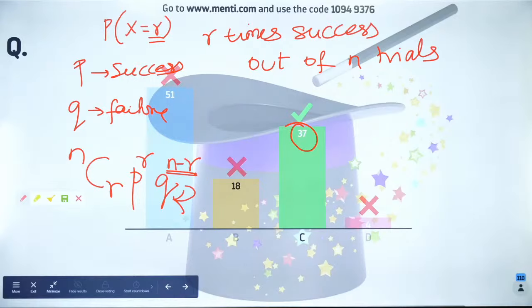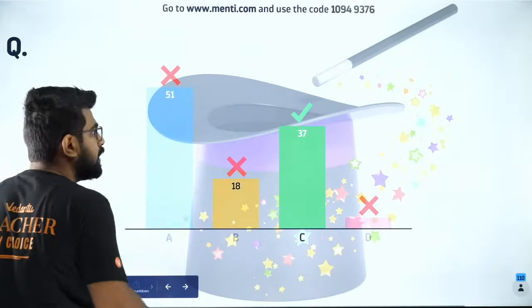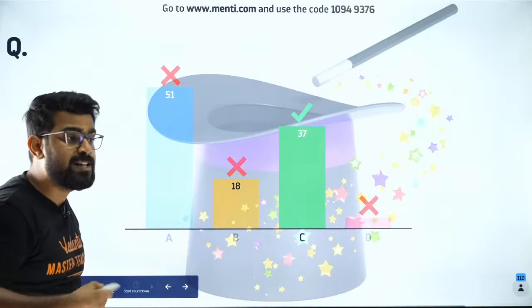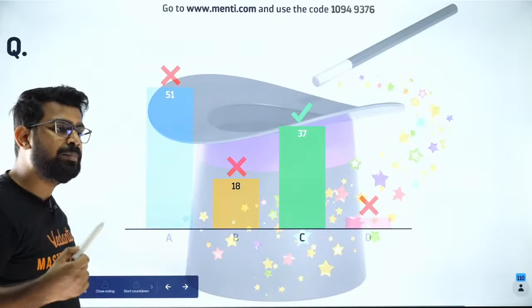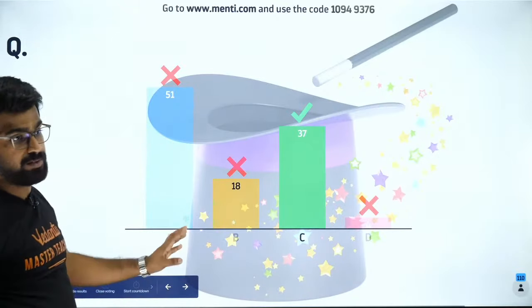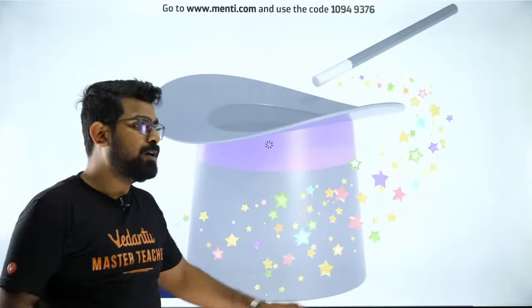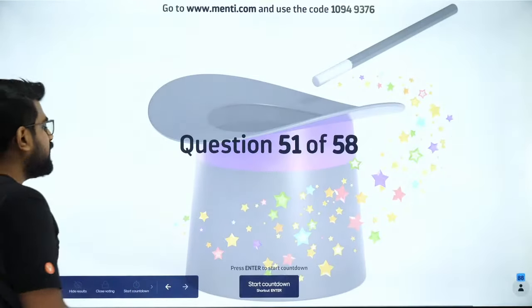Brilliant, na? This is how I want you to appreciate it. These are all very nice formulas. People call it Bernoulli's trials as well. And many questions in JEE Mains came from this. So please be very careful, my dear students. Let's move forward to the next one, which is the 51st question.